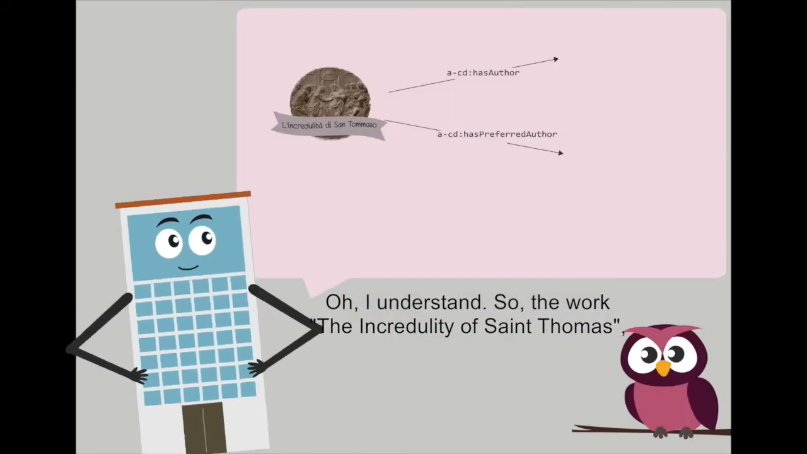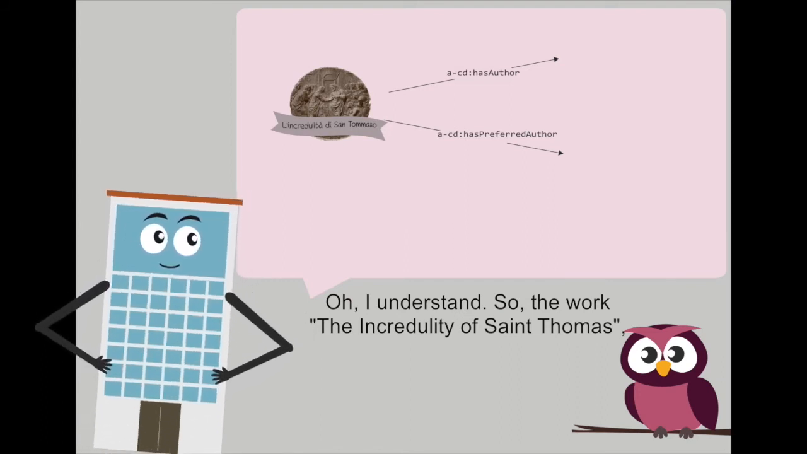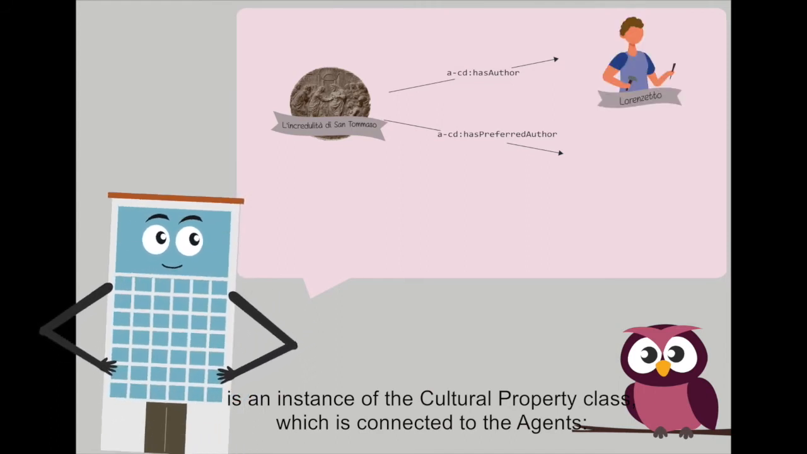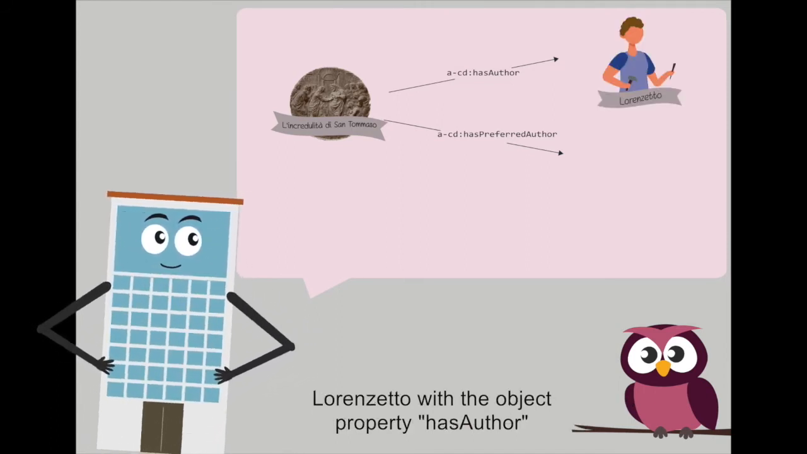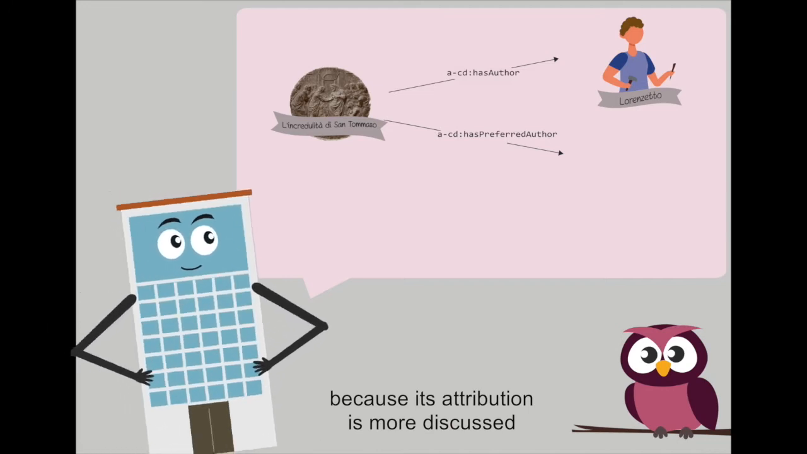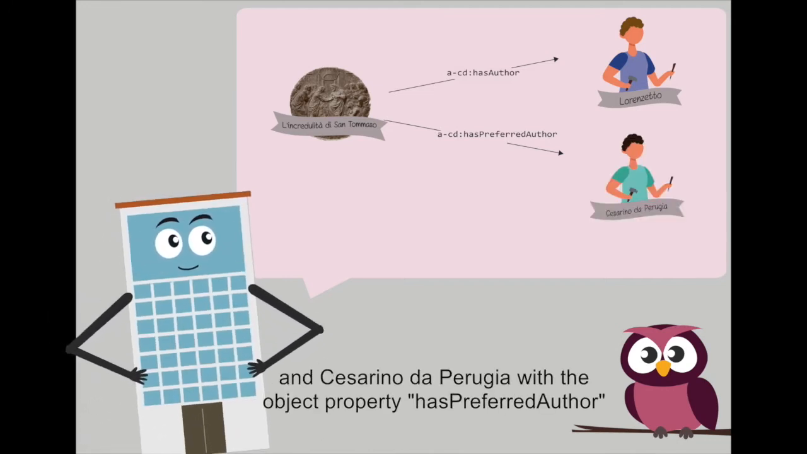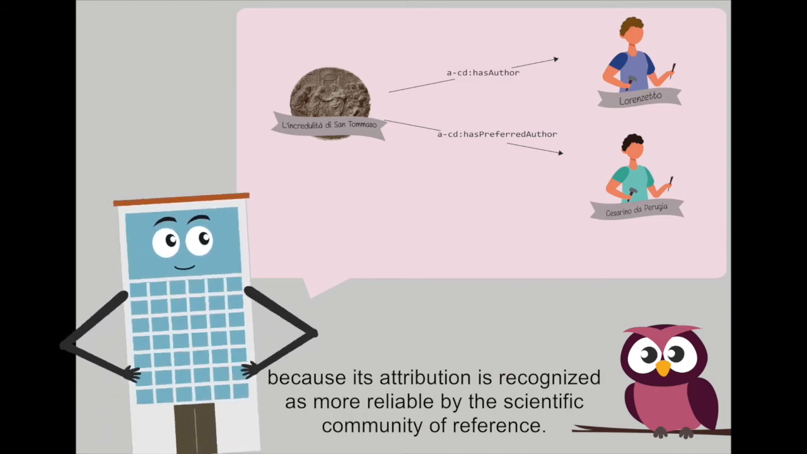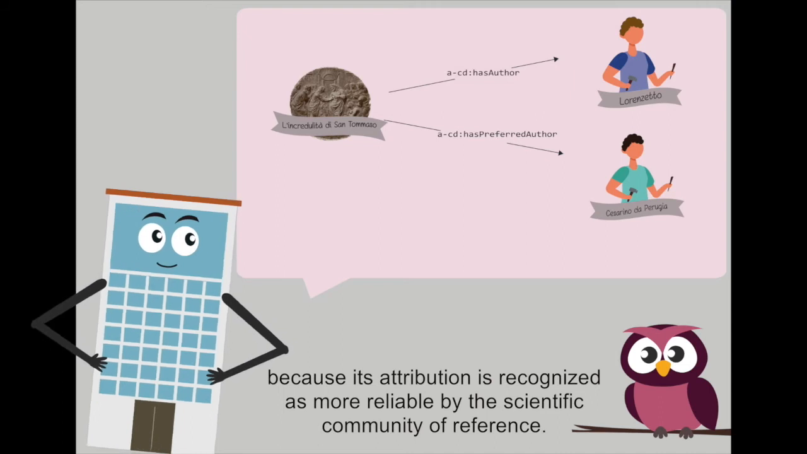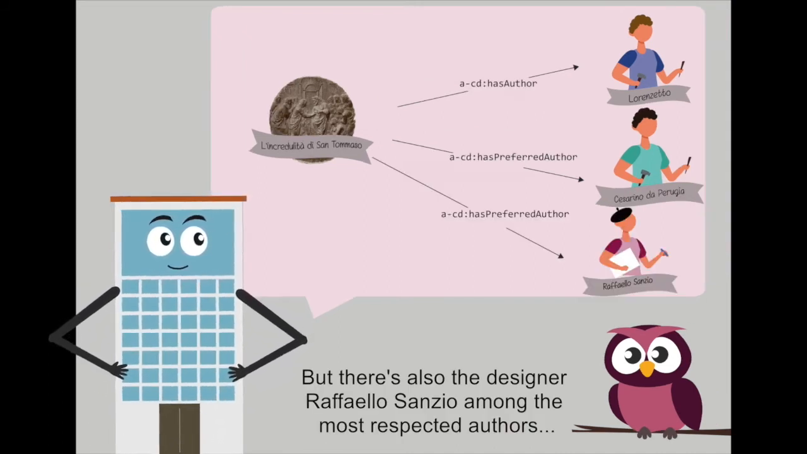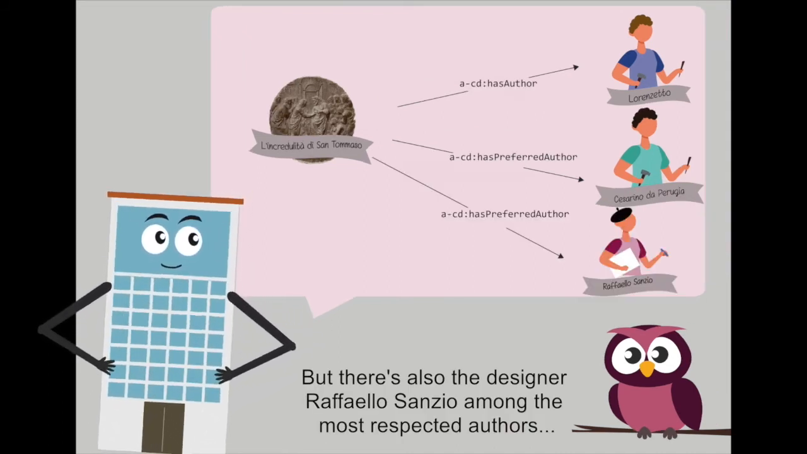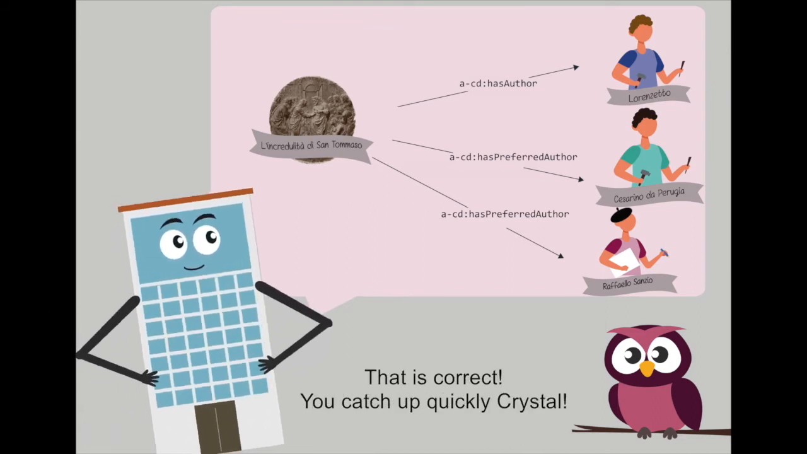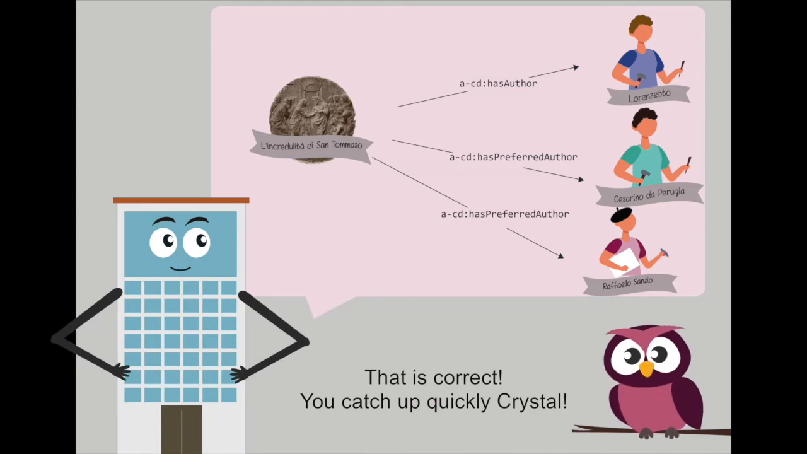Oh, I understand. So, the work The Incredulity of St. Thomas is an instance of the cultural property class, which is connected to the agents Lorenzetto with the object property hasAuthor, because its attribution is more discussed, and Cesarino da Perugia with the object property hasPreferred author, because its attribution is recognized as more reliable by the scientific community of reference. But there's also the designer Raffaello Sanzio, among the most respected authors. So, is he connected with hasPreferred author? That is correct. You catch up quickly, Crystal.